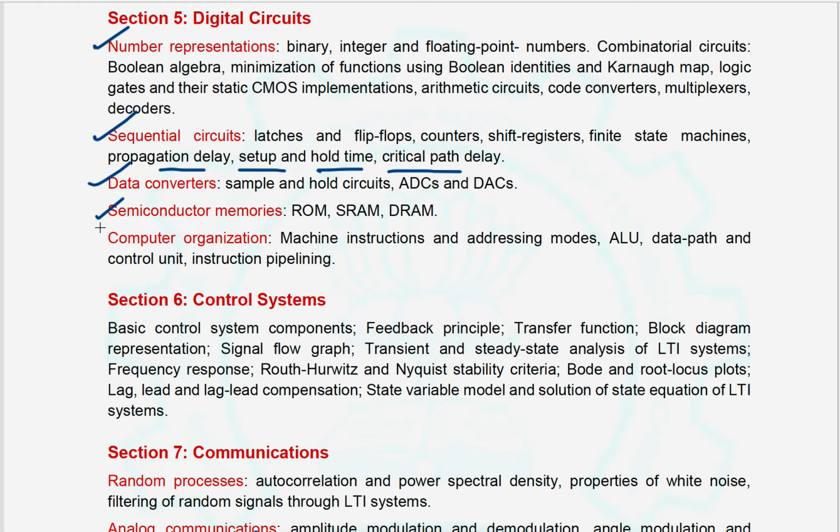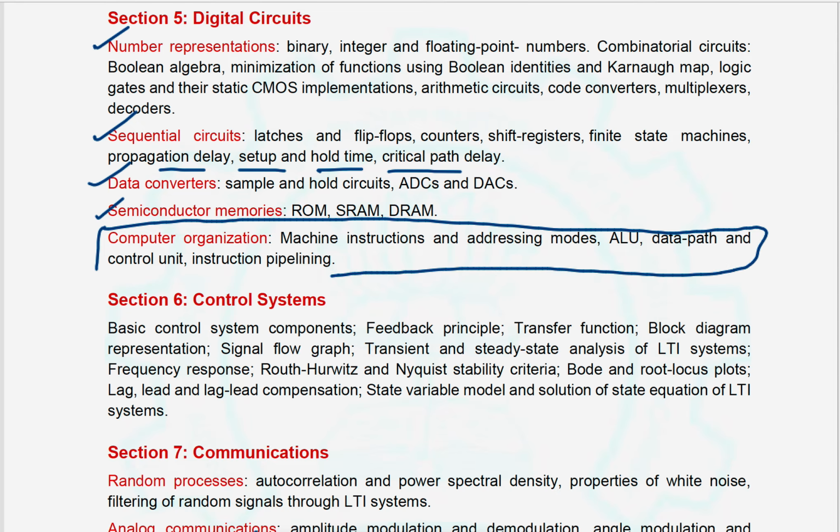And the newly added topic is computer organization, right? This is not in the 2020 and before 2020 papers under the digital circuit syllabus. Okay, this is newly introduced in the GATE 2021 digital circuit syllabus. Computer organization: machine instructions and addressing modes, ALU, data path and control unit, and instruction pipeline.